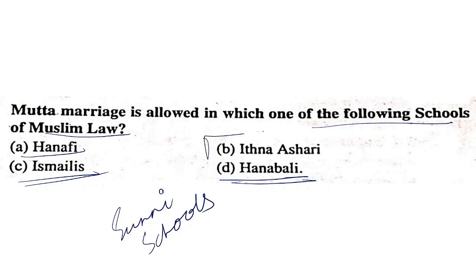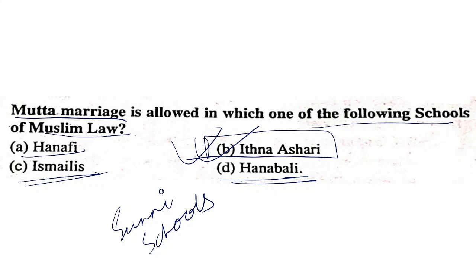Itna Ansari is one of the Shia schools, and it allows muta marriage. Itna Ansari is the answer.